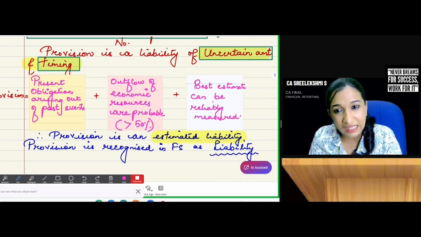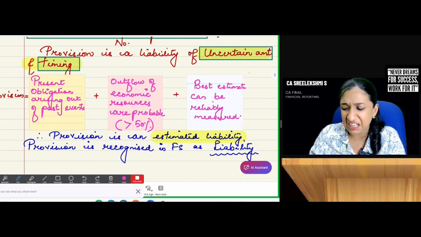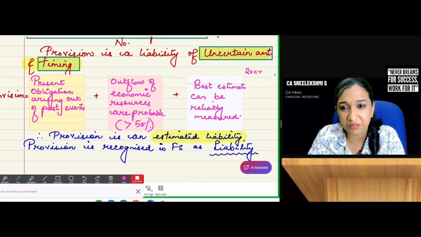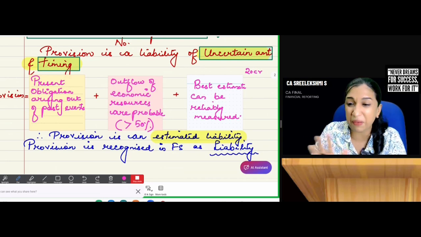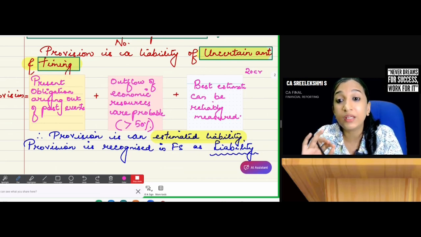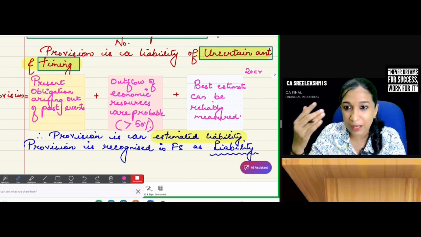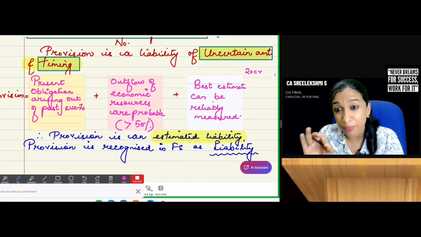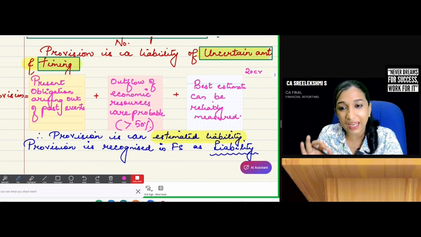According to our legal counsel or legal advisor, 20 crores is payable. 25 crores is the compensation, of which 20 crores is to be paid anyway. Then you create a provision: create expense or loss, debit P&L, credit liability, provision for compensation payable.